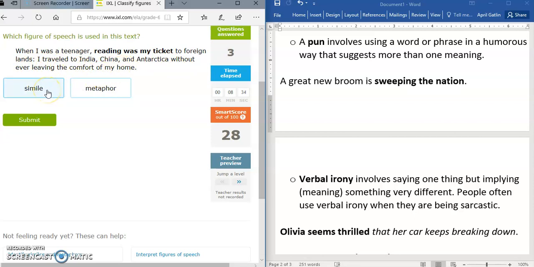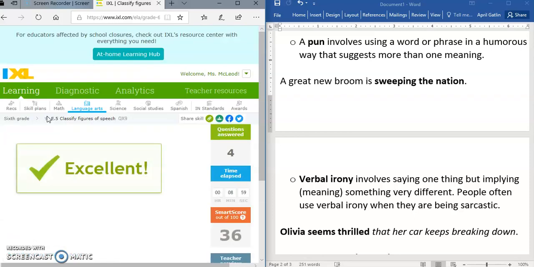So here they gave an example of a simile and metaphor. I know that a simile compares two things using like or as, and I know that a metaphor compares two things without using the words like or as. So when I was a teenager, reading was my ticket. Reading is being compared to an actual ticket. So this one is a metaphor.